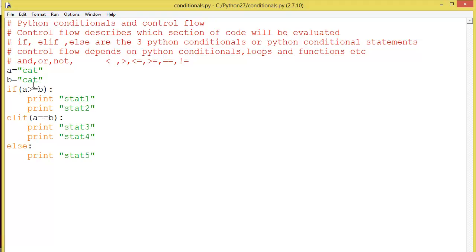Here both are equal, and I am using a greater than or equal to b. Now a equal to b is also there here, so it should print statement 1 and statement 2. Here this condition is also true, a equal to b, but the if condition is already evaluated, so no need to evaluate the elif condition here. So the output of this one will be statement 1 and statement 2.